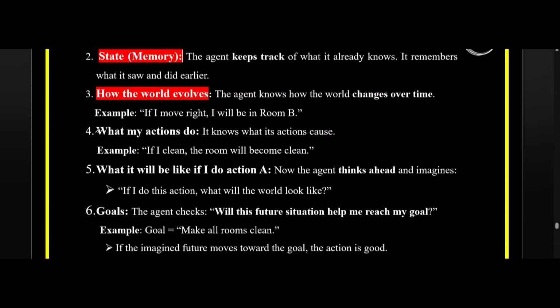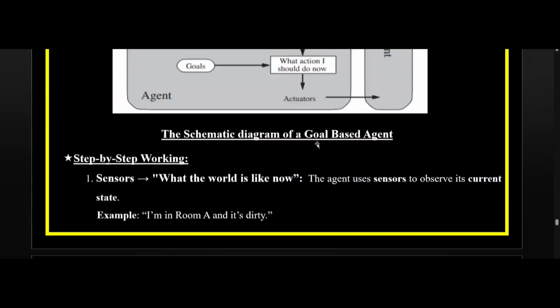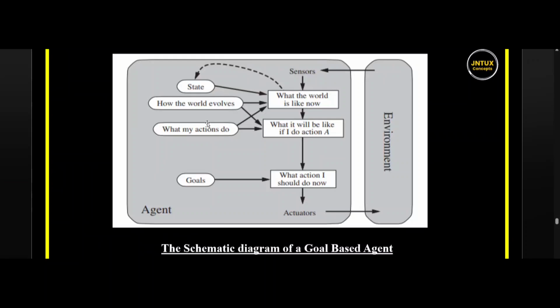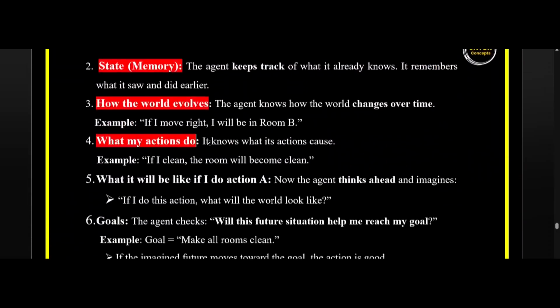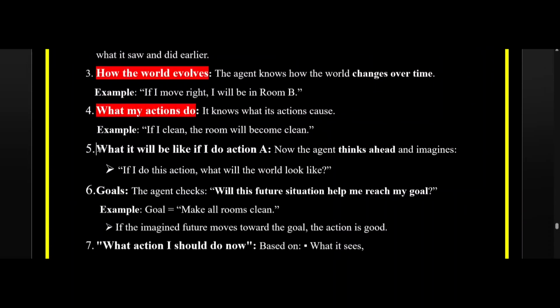The next concept is what my actions do. It knows what its actions can cause. This component explains what the actions the agent is performing can cause in the output. So it is aware of the actions and their causes.